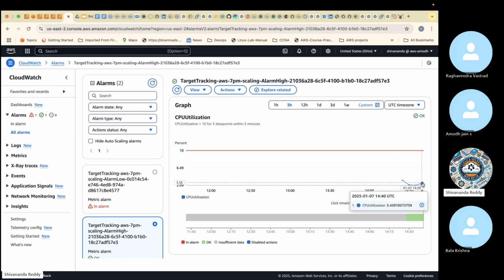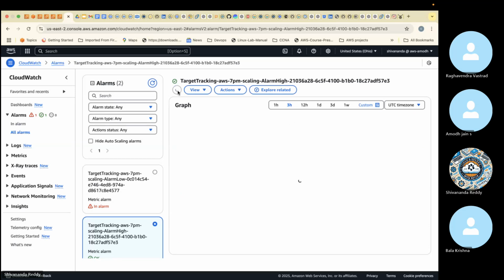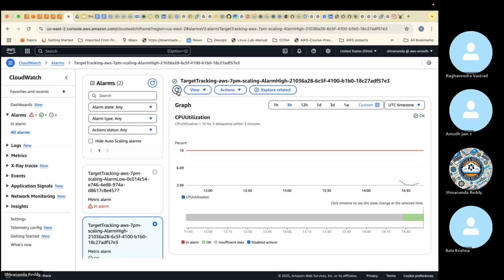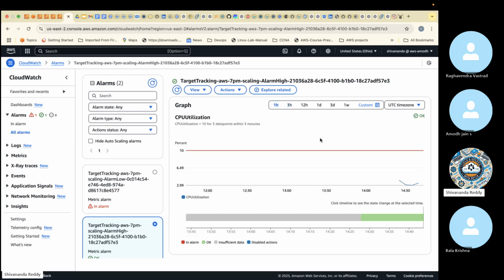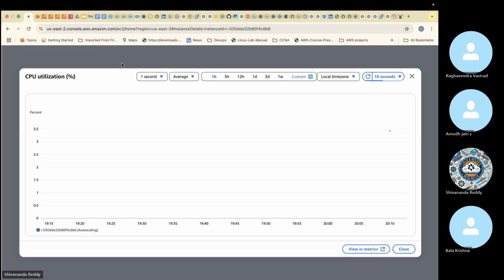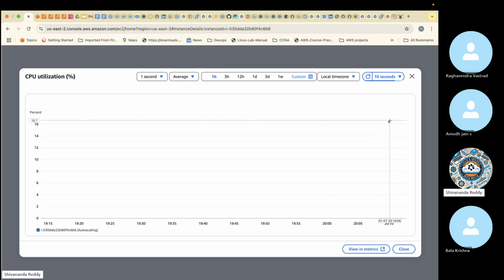See, right now it's a little bit increased, 3.429. Look at guys, it's 16 now, 16%.